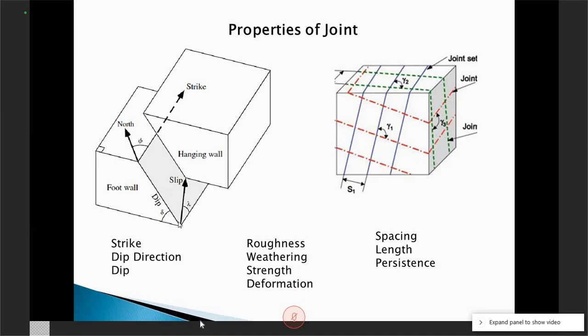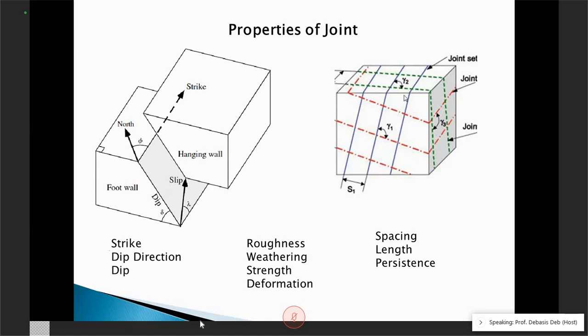And if there is a slip, normally for a fault, then this can also be measured using an angle. And you know, we call it footwall and we call it hangwall. This you know already. Now, normally, a joint doesn't come alone. So these are the three properties. Strike, dip direction and dip are geometrical properties.